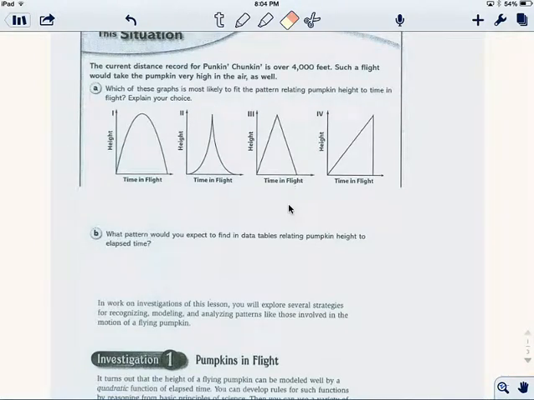Hey there, guys. All right, this is the pumpkin chunkin activity. So first, we're going to talk about the pumpkin chunkin, and then we're going to talk about the pumpkin drop. Well, most of our work today will be pumpkin drop, but we're going to talk about this pumpkin chunkin in the very beginning here.